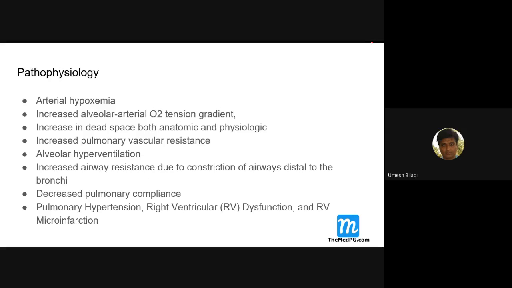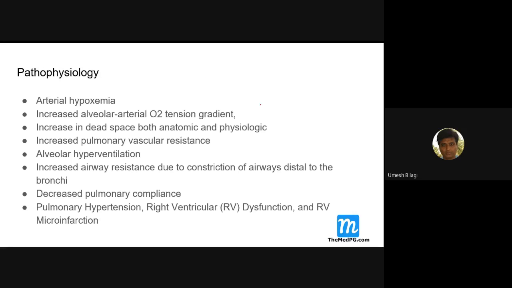Now we'll come to the pathophysiology of pulmonary embolism. In fact, I'll be discussing partly DVT and partly pulmonary embolism because DVT is the one which causes pulmonary embolism. Somewhat little bit of discussion is on both topics here. Harrison covers them in a single chapter. In the new Harrison, it is chapter number 273, I believe. Just check that and read that. These are all important topics which you should not forget.